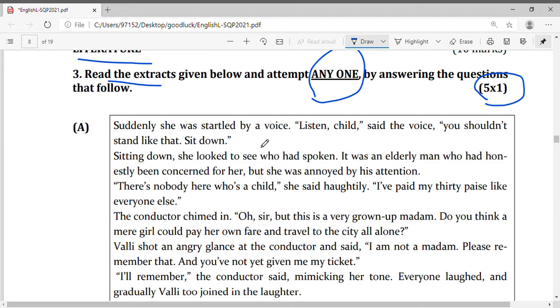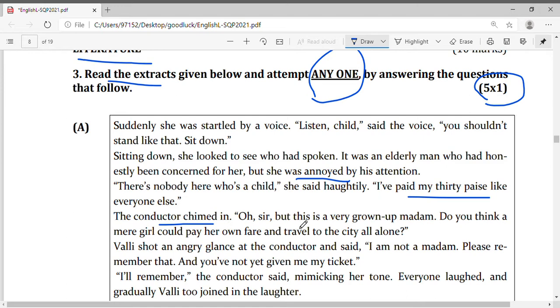Yes. And she was annoyed by his attention. There's nobody here who's a child, haughtily. I have paid my 30 paise like everyone else. The conductor chimed in. Oh, sir, but this is a very grown-up madam. Do you think a mere girl could pay her own fare and travel to city all alone?